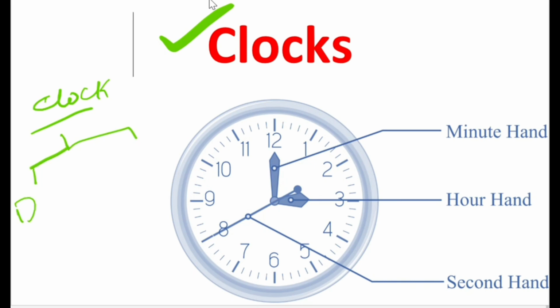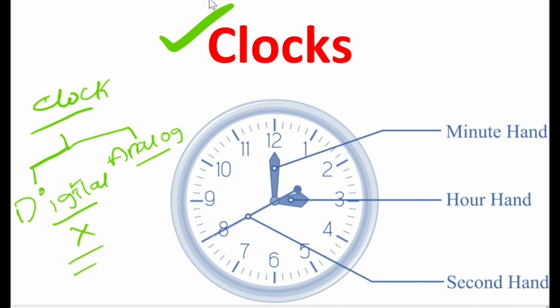We have digital clocks and analog clocks. So we have two types of clocks, that is digital and analog clocks. We will not get these digital type questions in any kind of examination. In most examinations we only get analog clock questions. The picture I'm showing you is an analog clock.